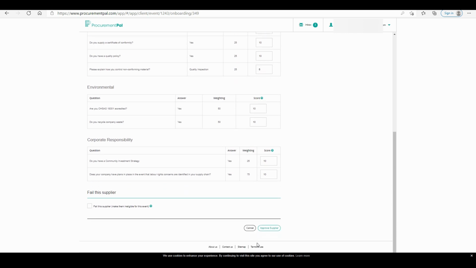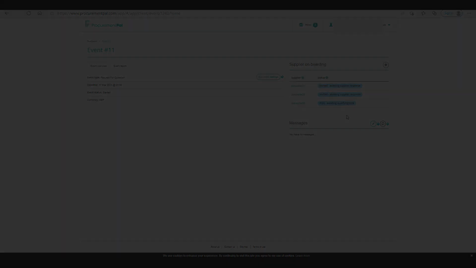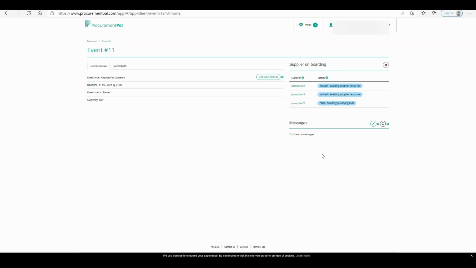So in this instance I'm just going to go through and approve the supplier, and then you can see the status again changes to awaiting qualifying bids. And then once the supplier has actually provided the qualifying bids, you'll again see the status be updated in the event itself. You don't have to refresh anything or change anything, it refreshes automatically. So we'll see this change shortly.